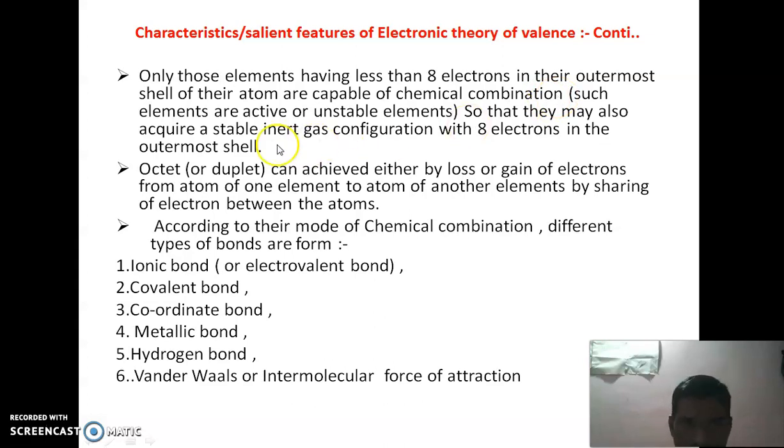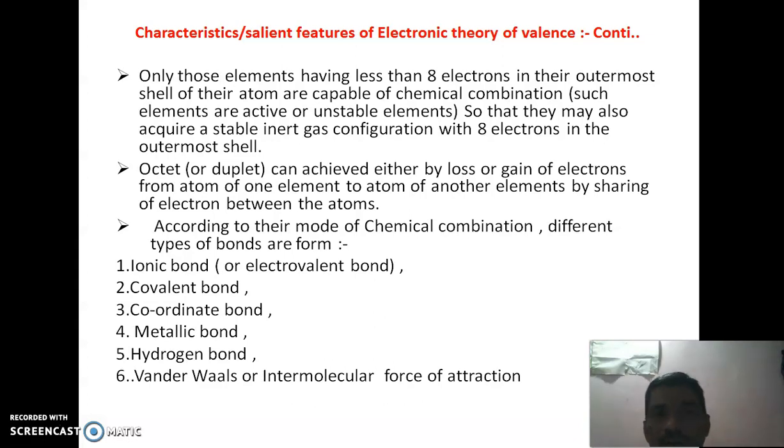Now the octet rule or duplet rule. The octet rule means the tendency of an atom to acquire 8 electrons in its outermost shell. The duplet rule is the tendency of an atom to acquire 2 electrons in its outermost orbit or shell.